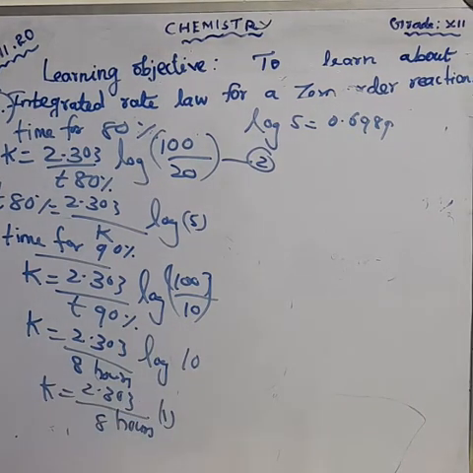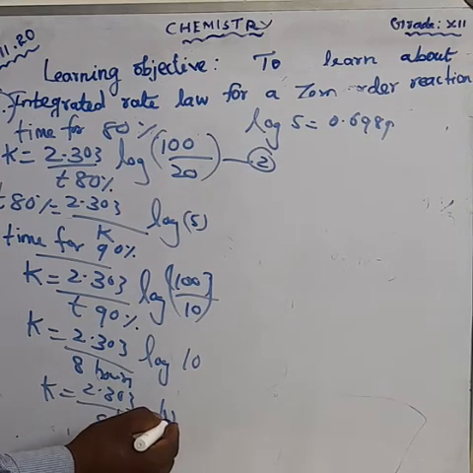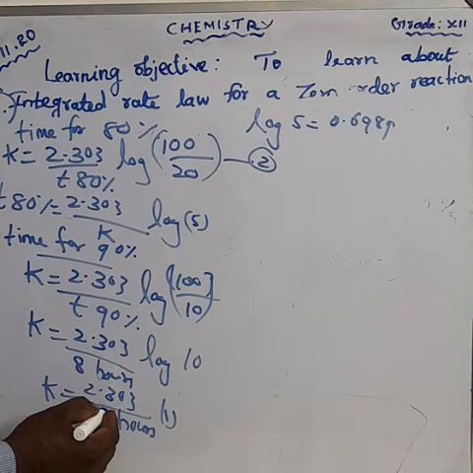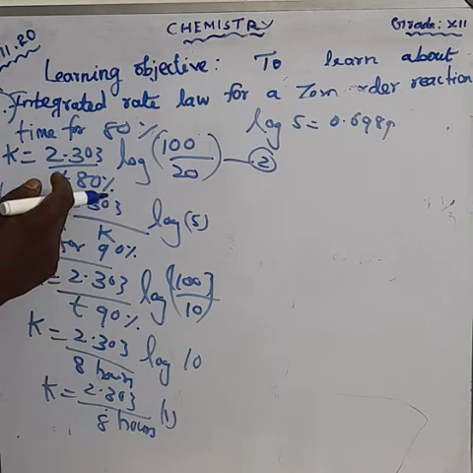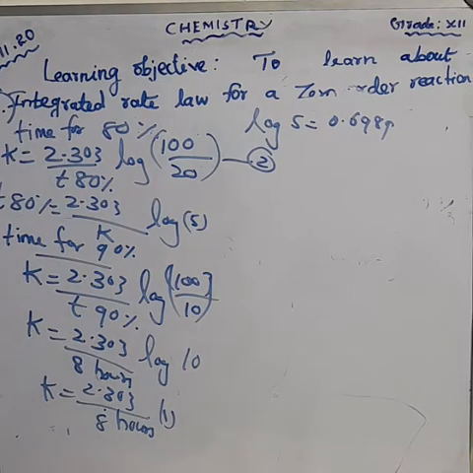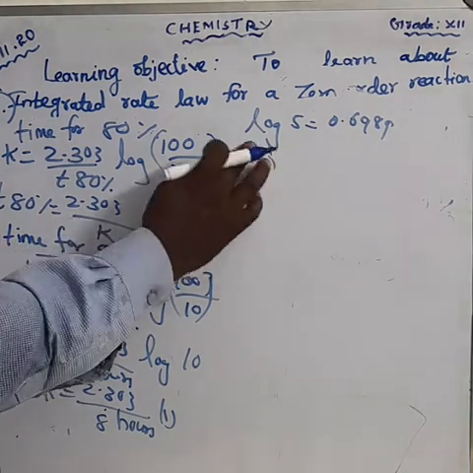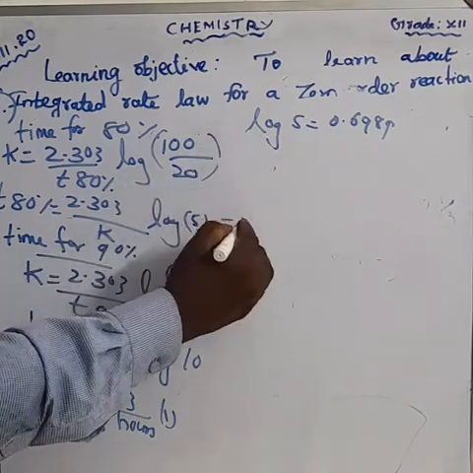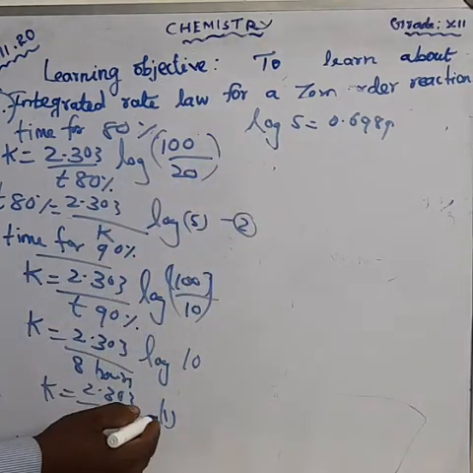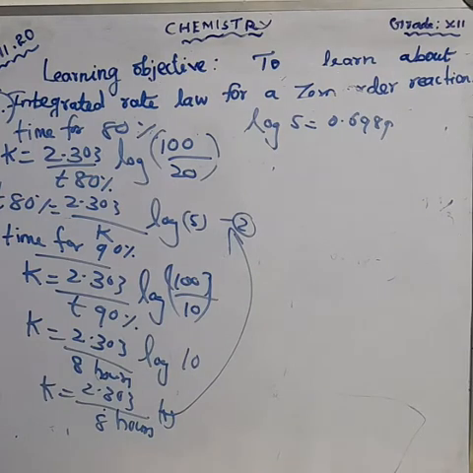Substitute this K value in equation 2. This is equation 2. What's the value of K? 2.303 divided by 8 hours.